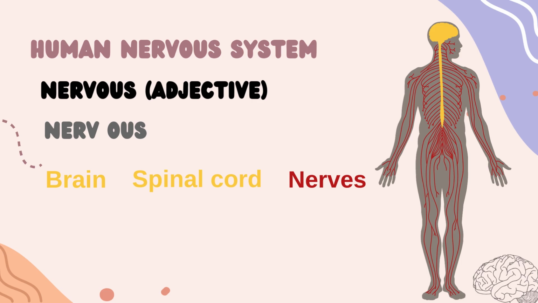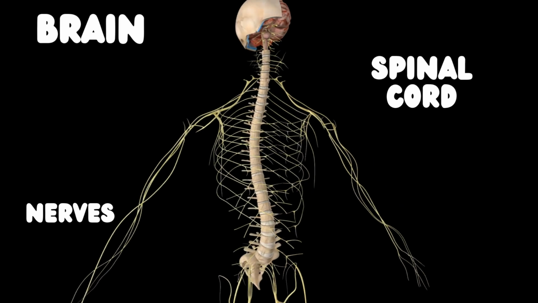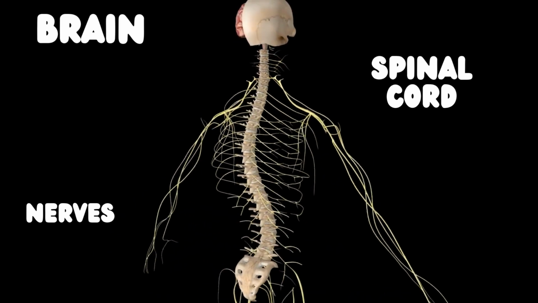And the human nervous system has another 2 organs, brain and spinal cord. Okay, so here the human nervous system consists of the brain, spinal cord, and nerves. As you see here.